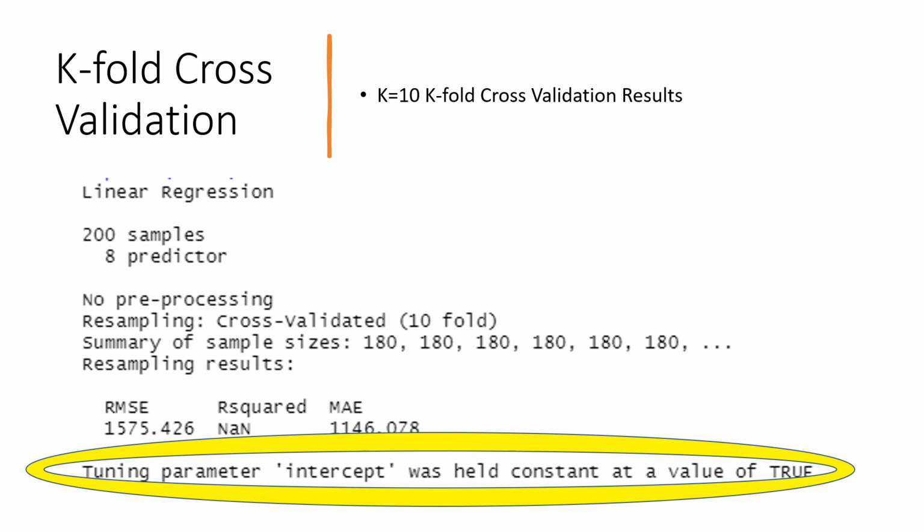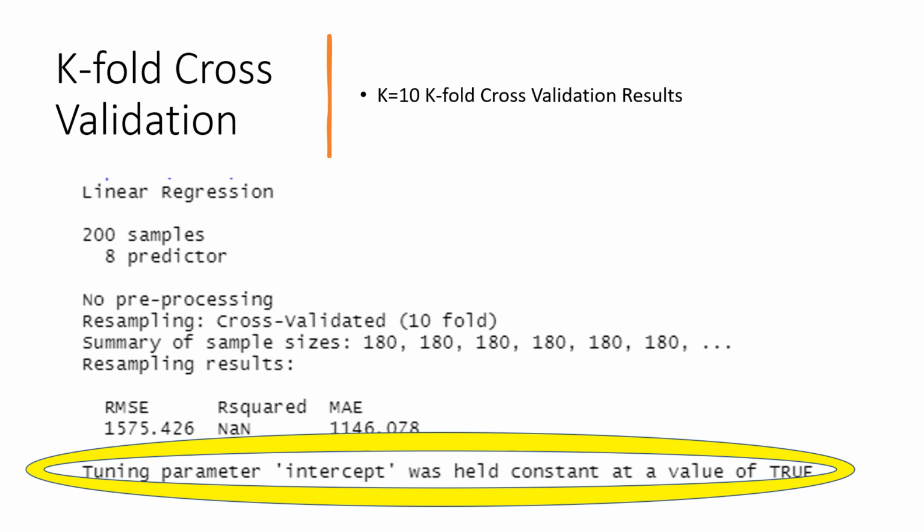I also did a k-fold cross-validation analysis. The reason I do that is k-fold cross-validation has a big advantage because it repeats, and in each repetition the data sample is shuffled, which results in different splits of the sample data.